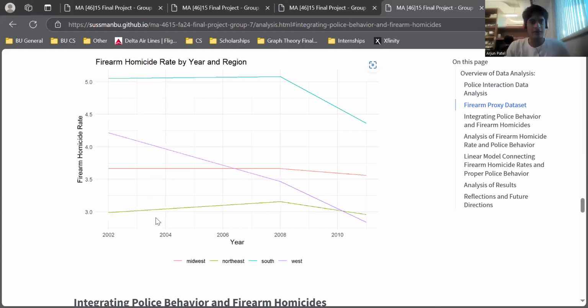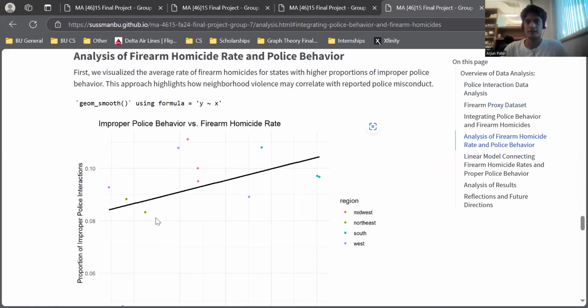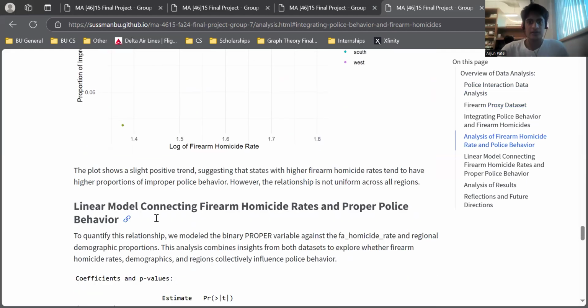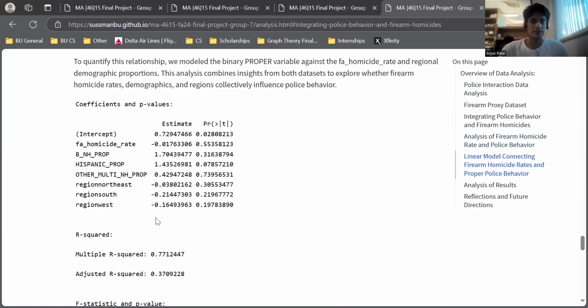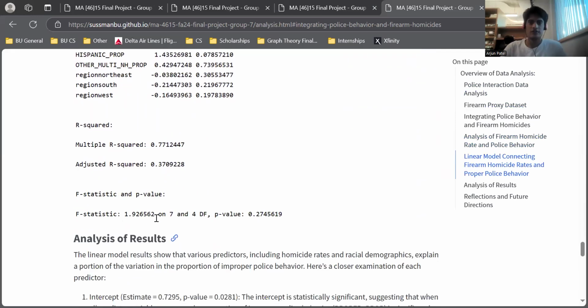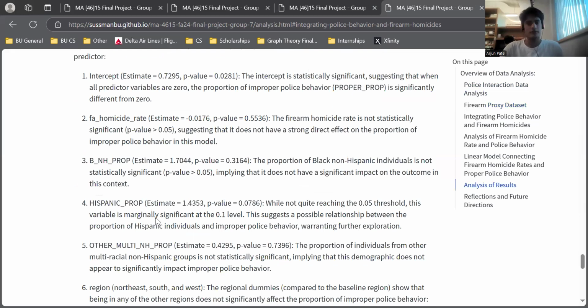I'll now talk about analysis of the combined data set. So for the combined data set, we first ran a linear model relating the proportion of improper police interactions to the log of homicide rate and found a positive trend. We furthered this analysis by examining the relationship between improper police interactions and the combination of racial demographics and region. This relation had an R-squared value of 0.77 and a p-value of 0.27.